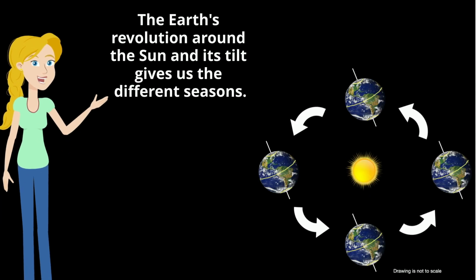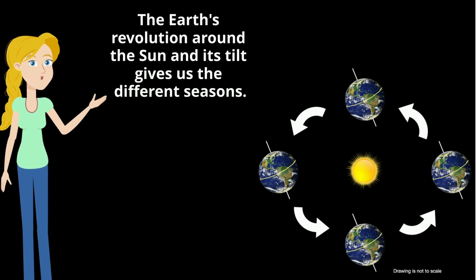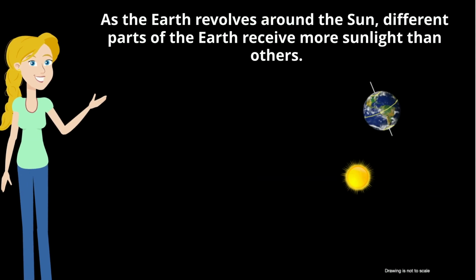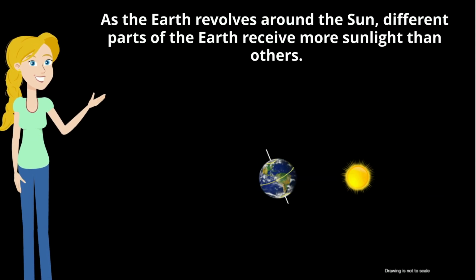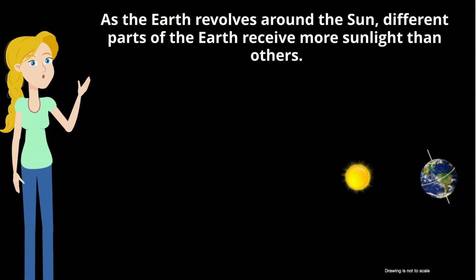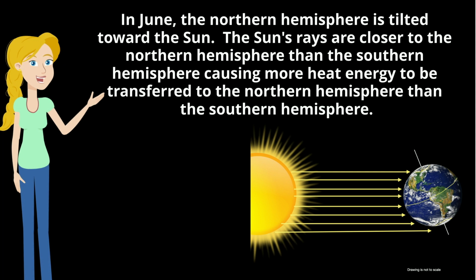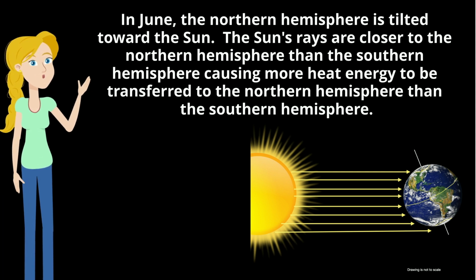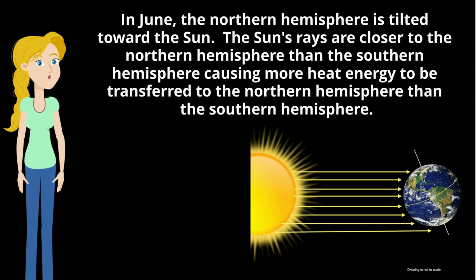The Earth's revolution around the sun and its tilt gives us the different seasons. As the Earth revolves around the sun, different parts of the Earth receive more sunlight than others. In June, the northern hemisphere is tilted toward the sun. The sun's rays are closer to the northern hemisphere than the southern hemisphere, causing more heat energy to be transferred to the northern hemisphere than the southern hemisphere.